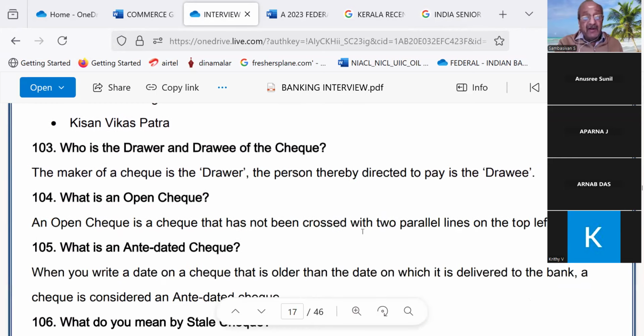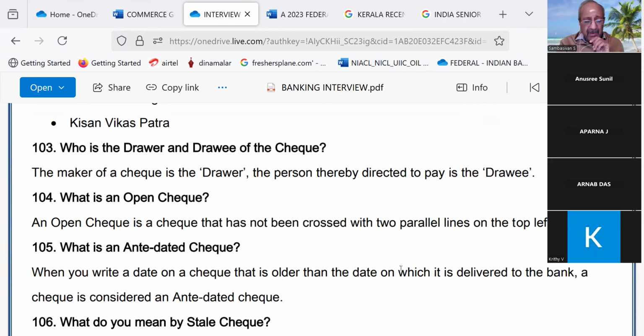Now go for the third question. Arnab, 103. Who is the drawer and drawee of the check? Read. The maker of the check is the drawer. The person thereby directed to pay is the drawee. Who is a drawee in the case of checks? Arnab.